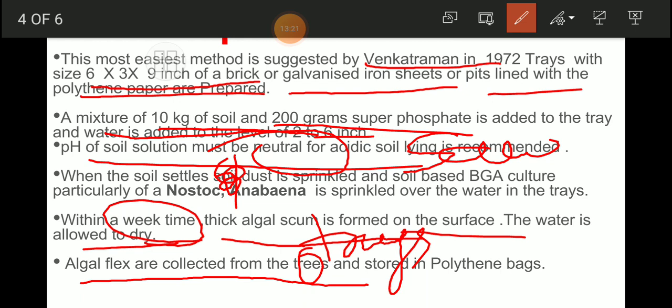Do the experiment. Already I used to say that as a science student, don't try to remember the theory, do the experiment. So that experimental way will help you to develop new technology, understand the exact mechanism, and learn all sorts of things. See the effect of algal flakes by adding them to the plants growing about your home or in the fields. And if you find there are positive results by addition of the blue-green algae you have cultured on your own, that is very good.